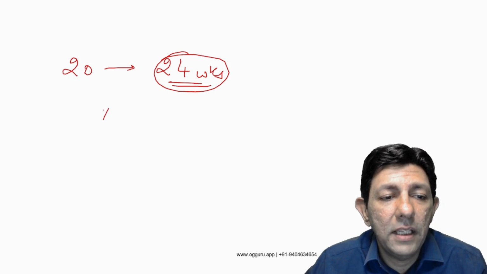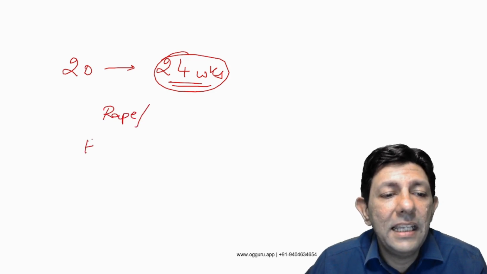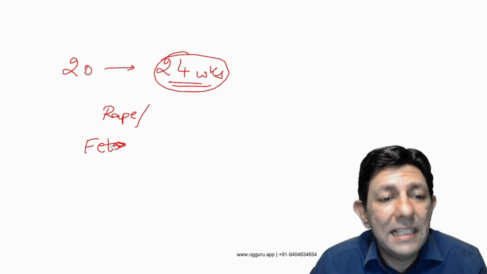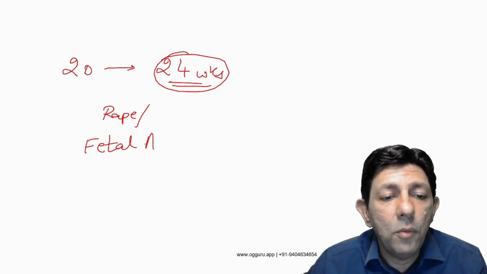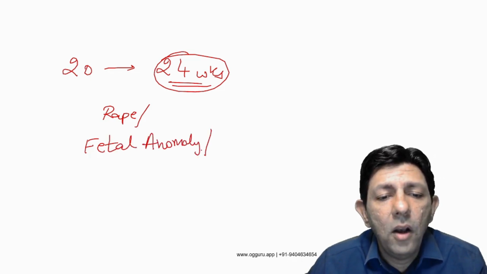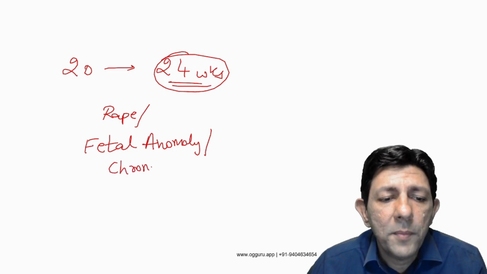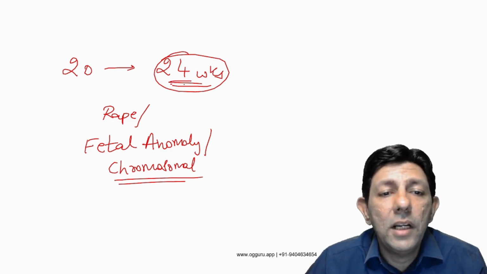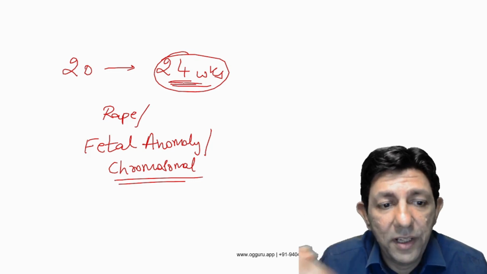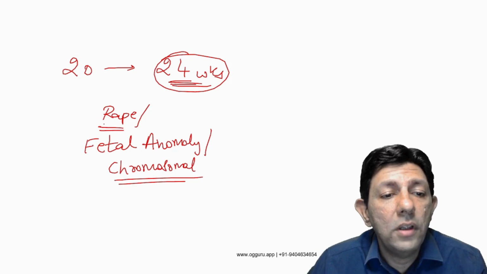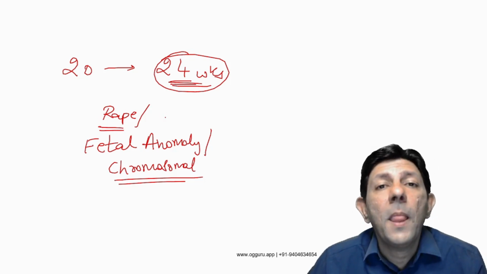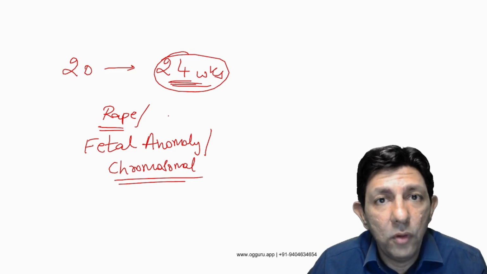So of course if there is a rape victim, and second is fetal anomaly, because many times we were detecting the anomalies late. Sometimes the baby has a problem, a structural anomaly, or sometimes even a chromosomal anomaly. If we detect that problem late, then now till 24 weeks MTP can be done, specifically for fetal anomaly and chromosomal problem in the baby. Of course, if the mother's life is at risk. So all these cases and rape and sexual assault victims, this is now allowed till 24 weeks.